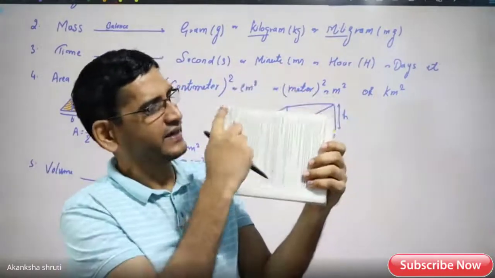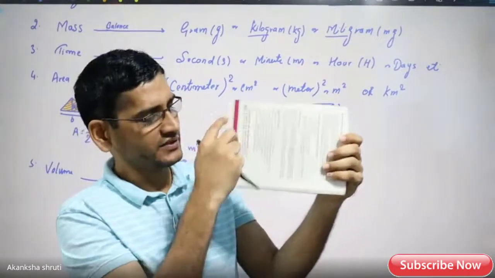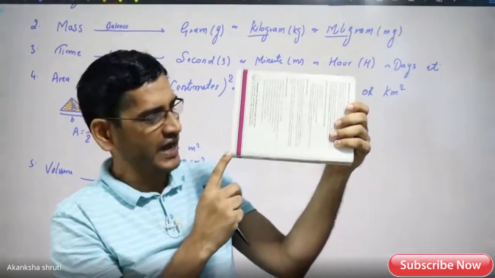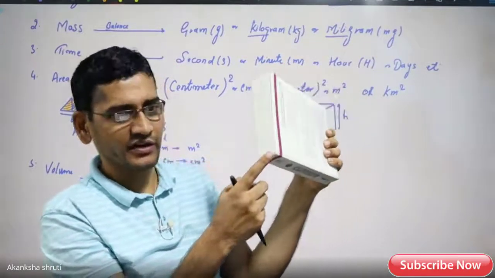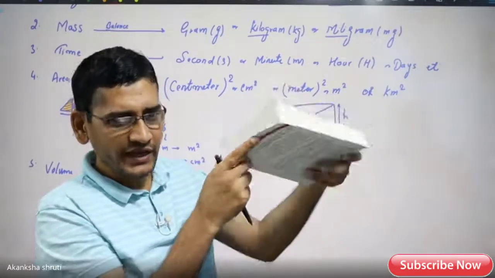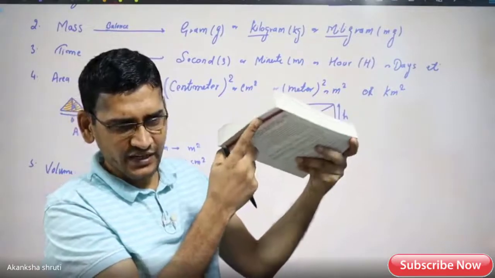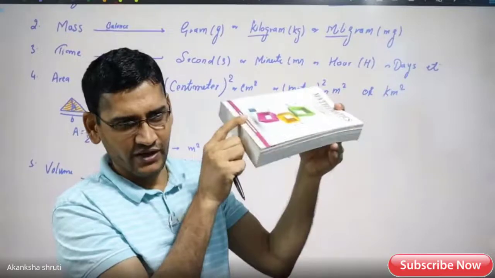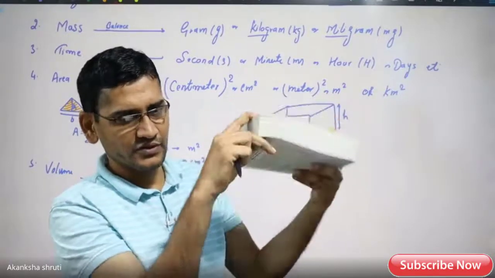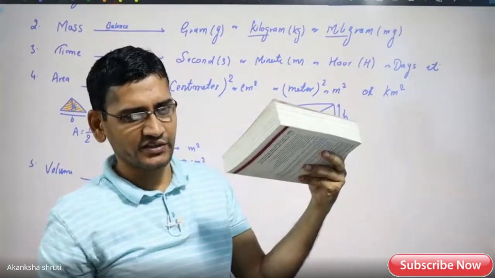I can say this is the length, this is the width, but where is the height? Height is hidden behind it. You may see it is the height. So if I place it this way, or this way, or maybe this way also, so that it becomes visible, three things are visible.